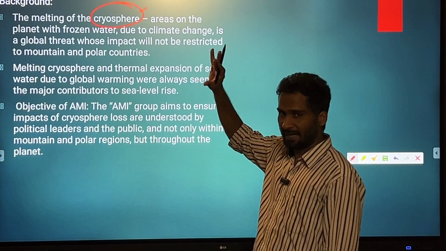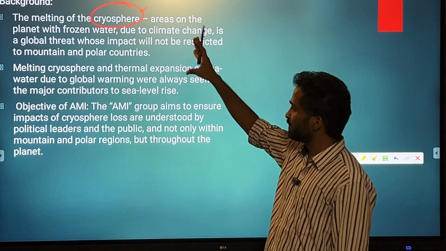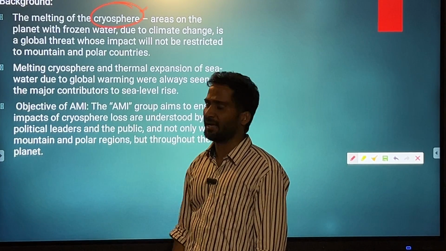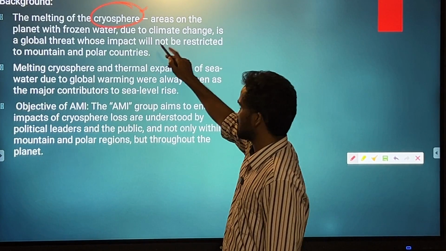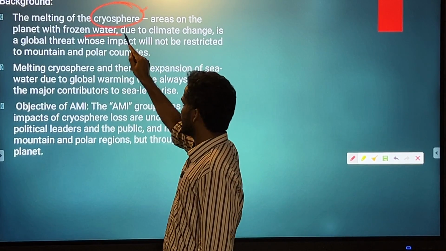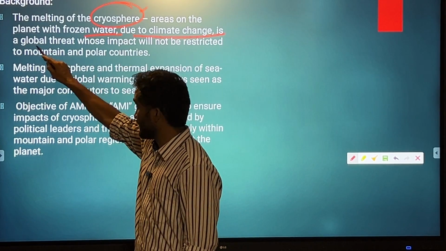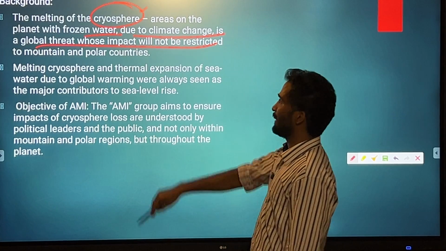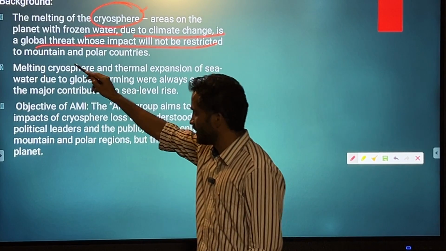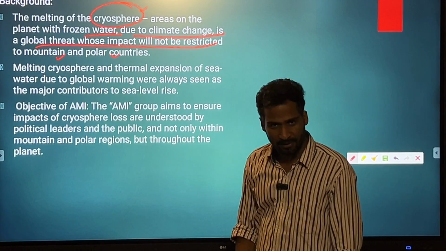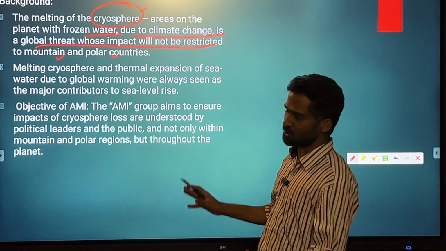Similarly, the frozen sphere of the earth is called cryosphere. So these are the frozen waters due to climate change. It is a global threat whose impact will not be restricted only to mountains, not only to polar areas, but to different parts of the world.